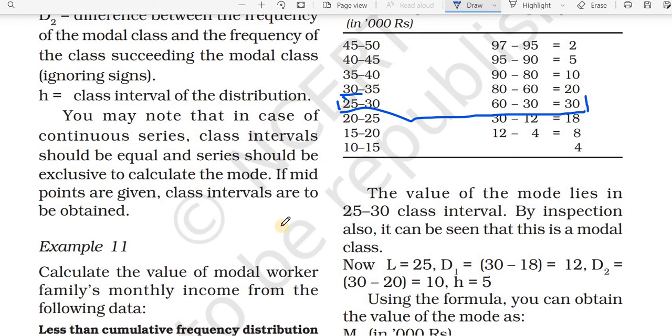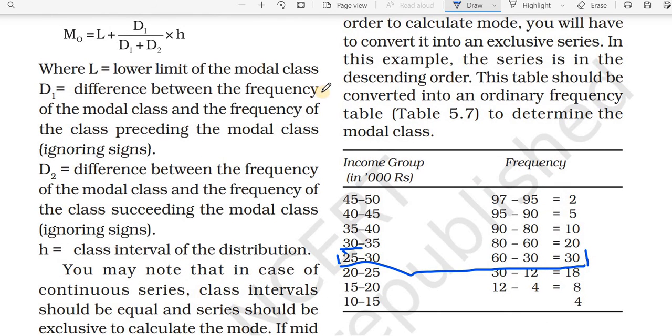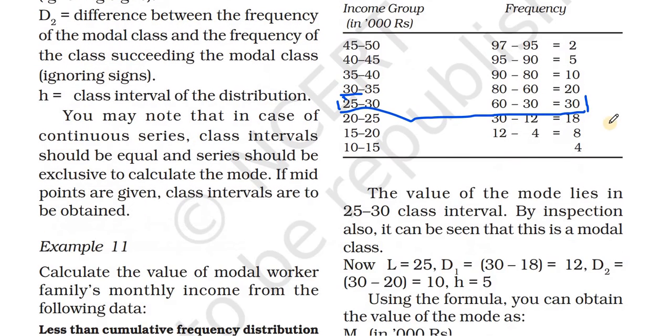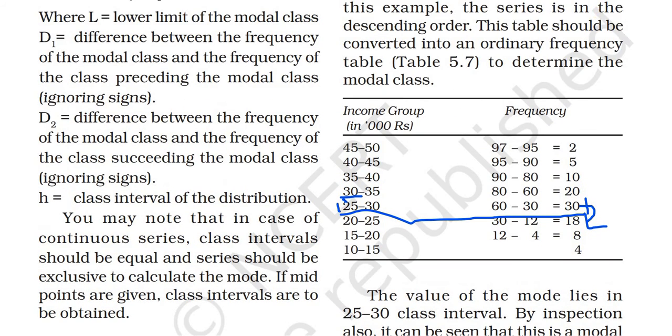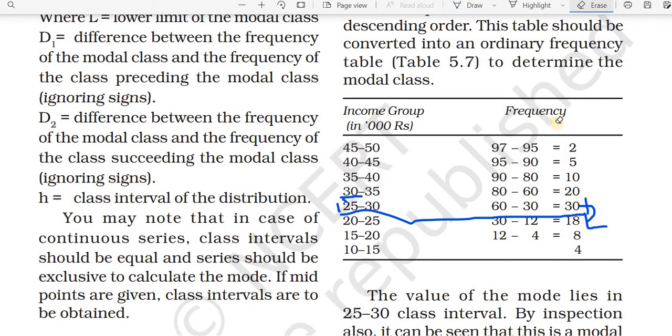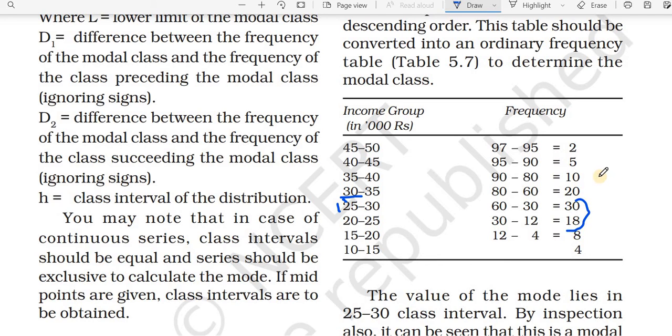D1 is the difference between the frequency of the modal class and the frequency of the class preceding the modal class. The preceding class frequency is 18, then 30 minus 18, the answer is 12. This 30 and 18 difference is the D1.